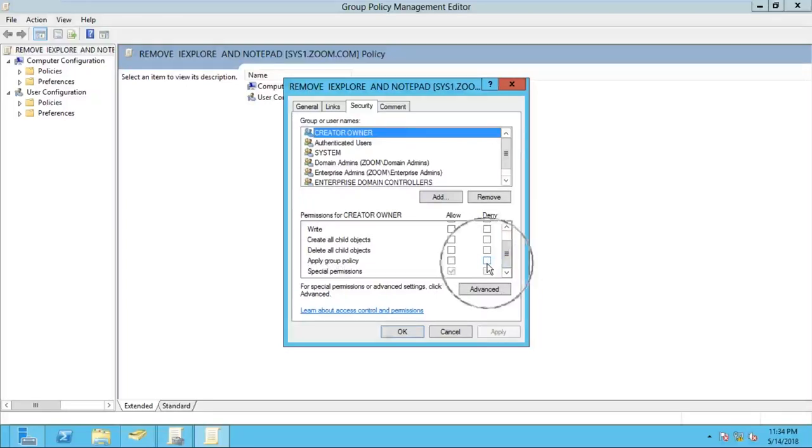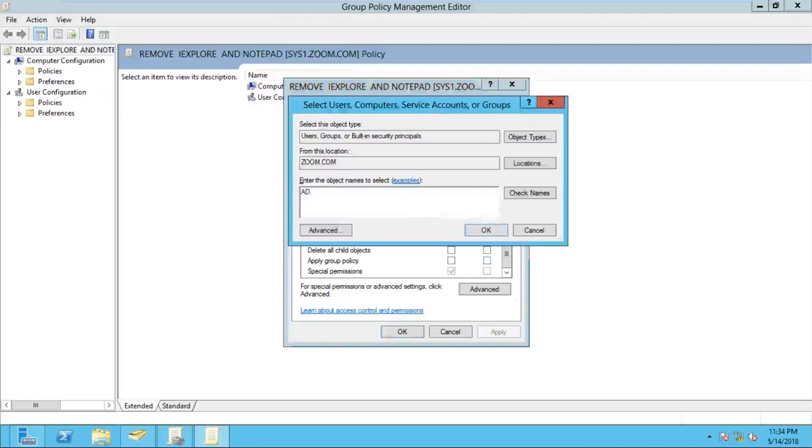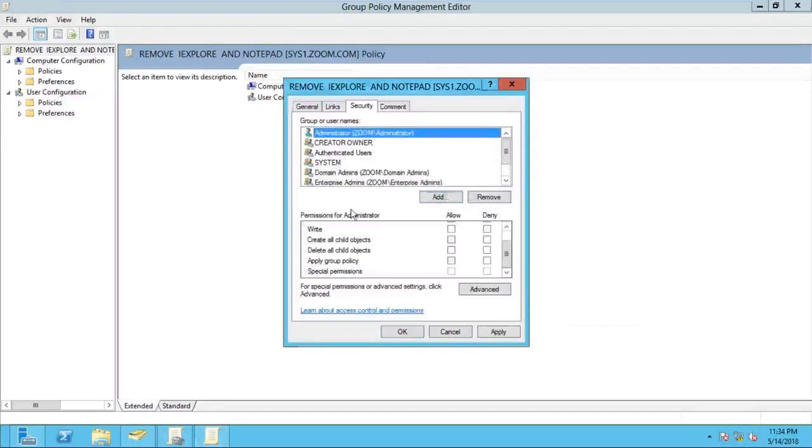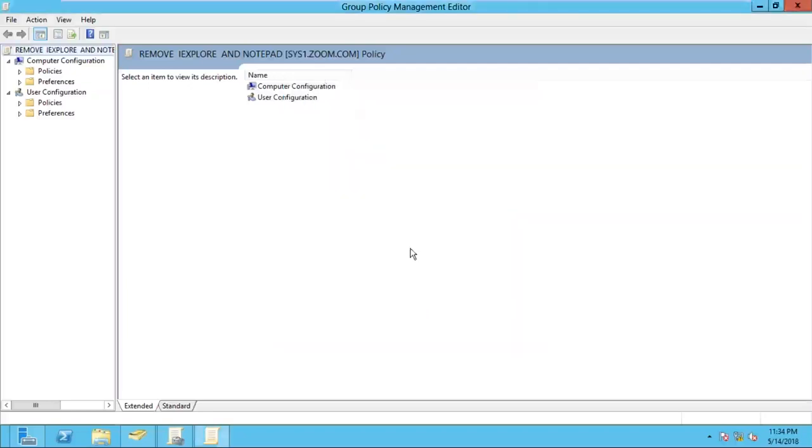I want this policy to deny. First we have to add the user. Click on add, type the name administrator or user, then click OK and click OK one more time. Accept it, admin is added. Now in the permission list we have to come down and check the box apply group policy deny, then click on apply, click on yes, click on OK. Your job is done. Use the same method for SAM also.